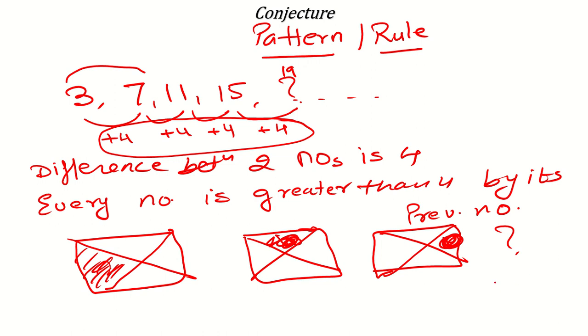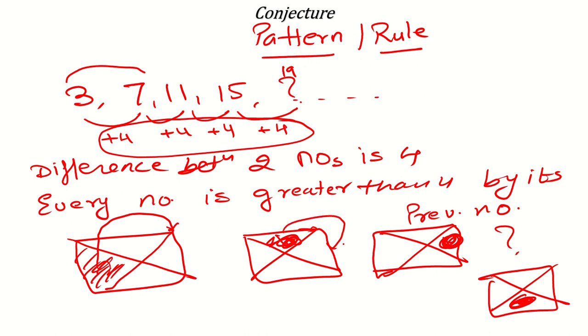Then definitely you will say the next picture will be coloring of this part, because we are moving in a clockwise direction. So from here also we will go in the clockwise direction. Like that you can have a pattern, and then you can decide about the conjecture.